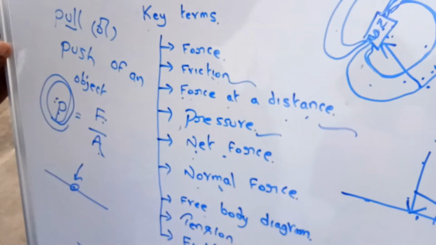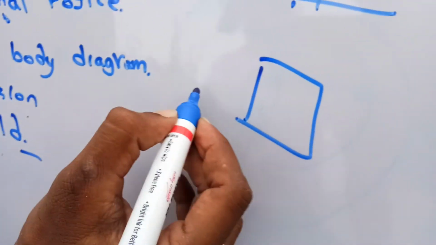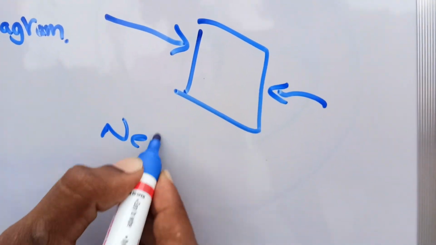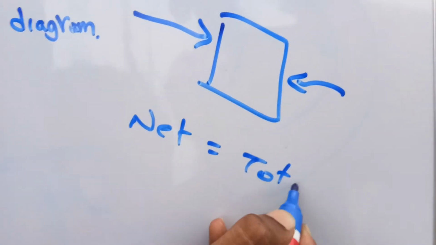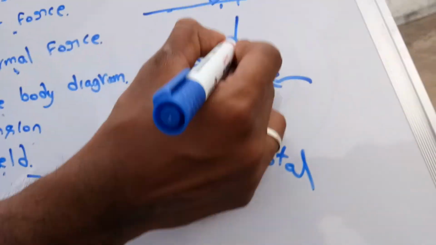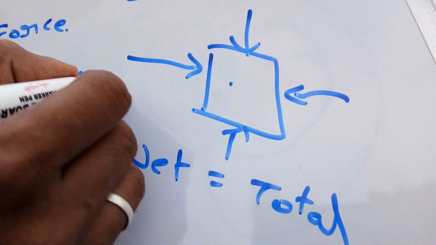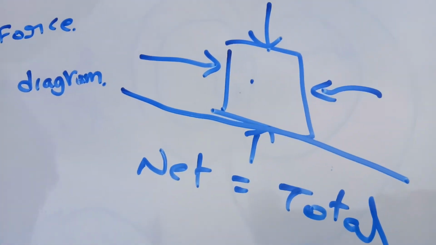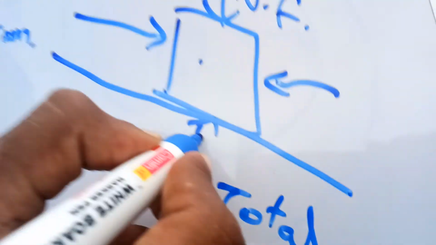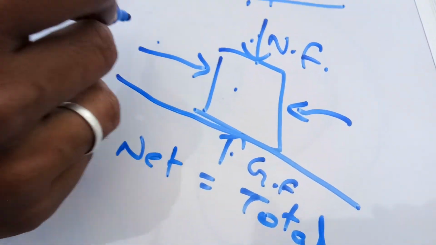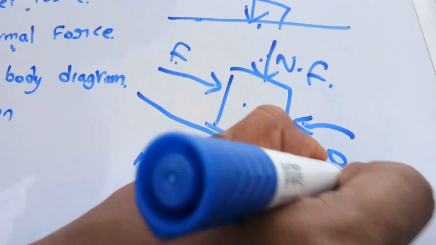What is net force now? Net force is nothing but the sum of forces. Net indicates total. So the sum of forces acting on a body is called net force. For example, if a body is on a plane surface, this is the normal force because it acts in the perpendicular direction, this is the gravitational force because it attracts towards the surface, and this is the applied force, and this is friction.